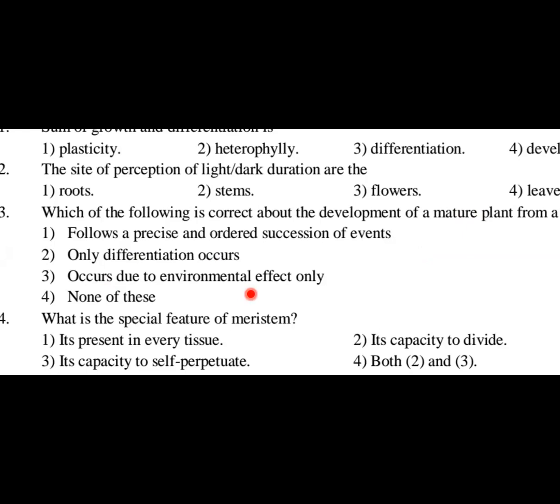Occurs due to environmental effect only would be wrong. There are environmental effects, no doubt. Along with that, there are many intrinsic factors, like genetic factors, which are very important and control the entire development. Option 4, none of these. So what is the answer for this question? Option number 1, following a precise and ordered succession of events.